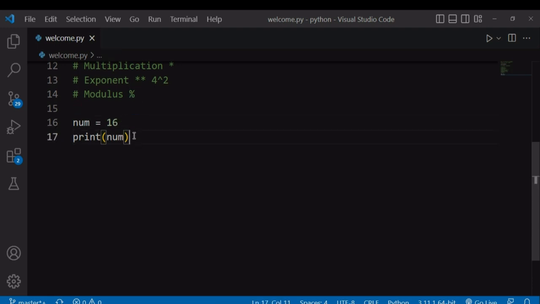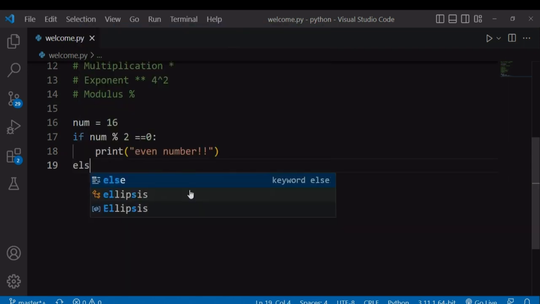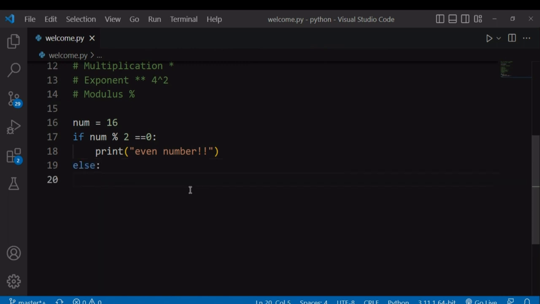For example, if you want to check whether this 16 that's stored in this num variable is an odd number or an even number, we will say if num modulo 2 is equal to 0. By this we mean that if this 16, when it has been divided by 2, returns 0, print to the screen that is an even number. Because any number that's divisible by 2 will return 0, and if that number is not divisible by 2, it will return a remainder. Else, if that number returns a remainder, print to the screen that is an odd number.